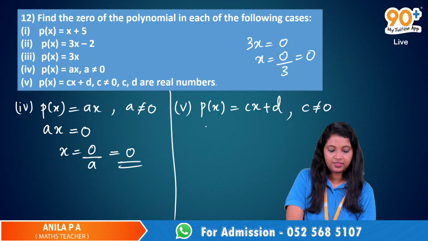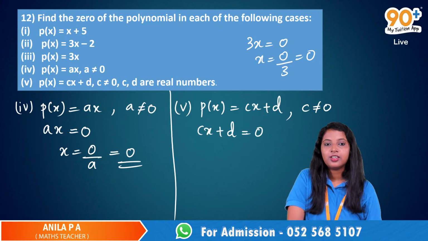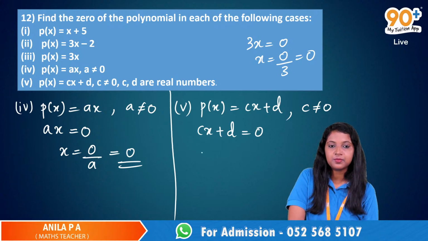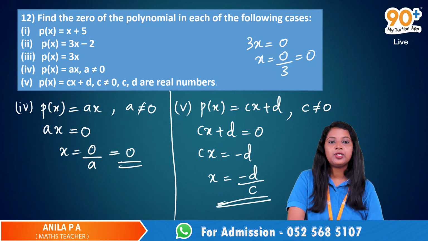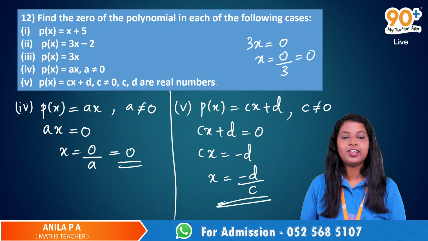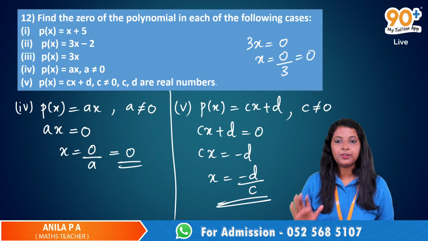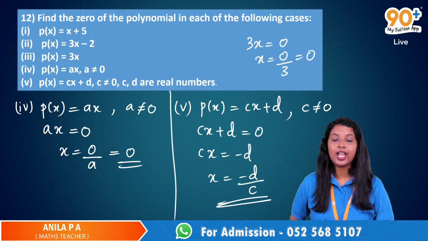Yes, ma'am. We have to first equate it to 0. So cx plus d is equal to 0. And cx is equal to minus d. And x is equal to minus d by c. Yes, very good. X is equal to minus d by c is the answer. Very good. So these are the 5 questions and it's over. Any doubts here?